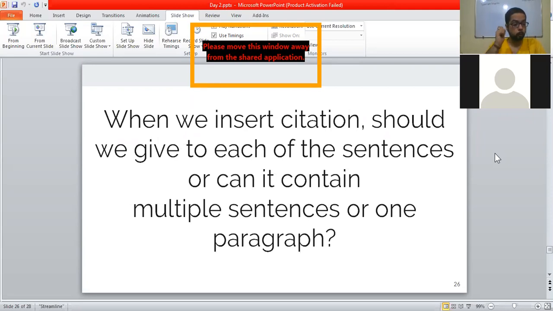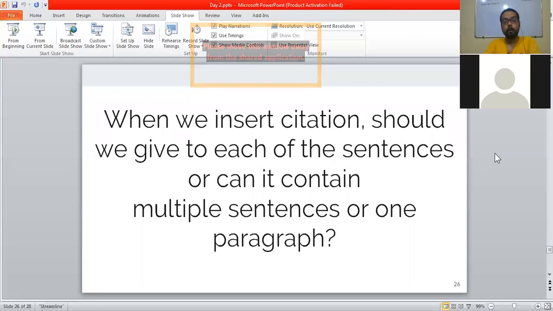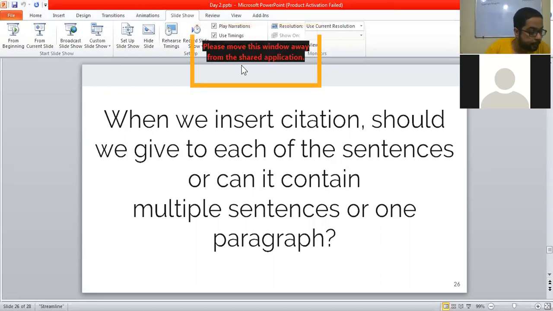The next question that came was, when we insert a citation, should we give it for each of the sentences, or can it contain multiple sentences or one paragraph? It can contain multiple sentences. You can write multiple sentences and still get a citation.